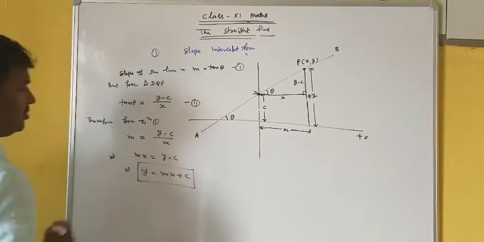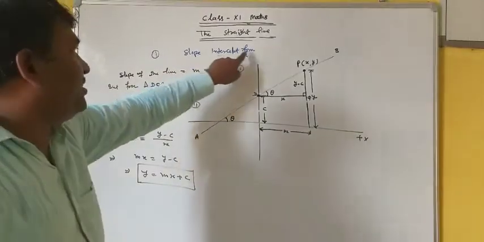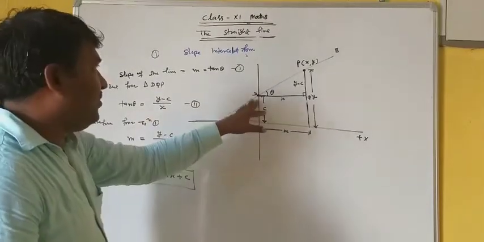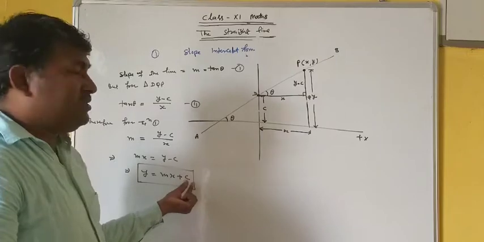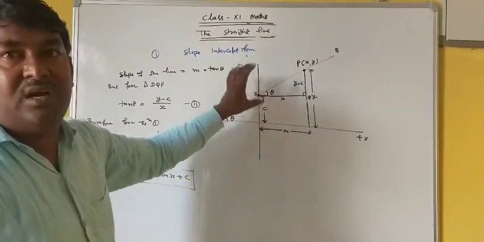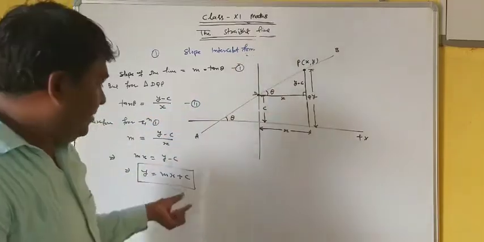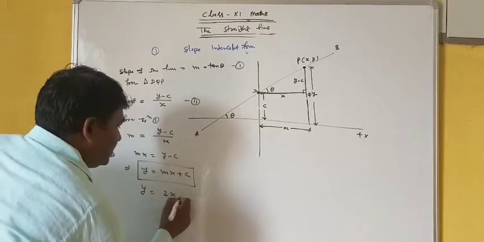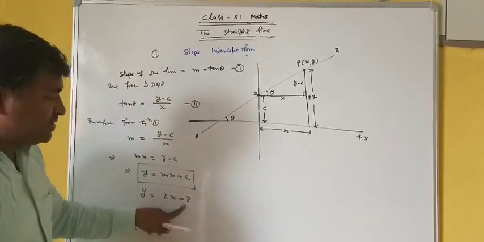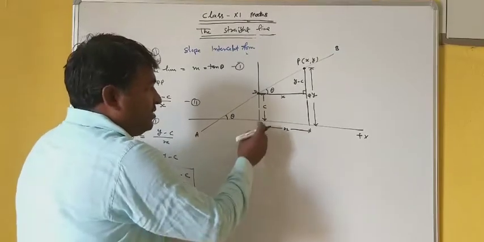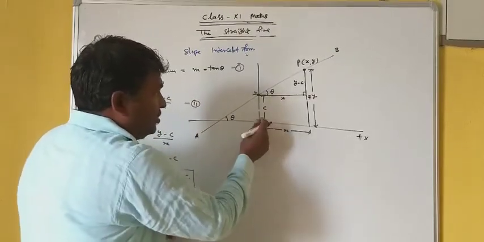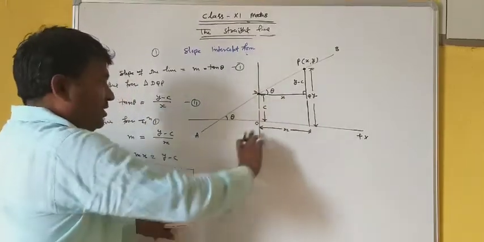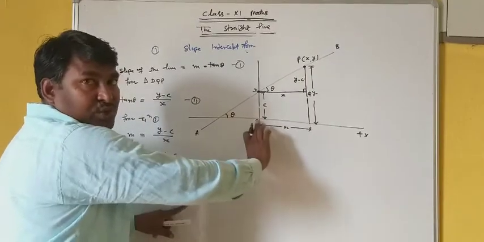So this is your equation of a line in slope intercept form, y equals mx plus c, where m is the slope of the line and c is the intercept cut by the line on the y-axis. If c is negative, like y is equal to 2x minus 3, the line passes below the origin, cutting a negative intercept on the negative y-axis.